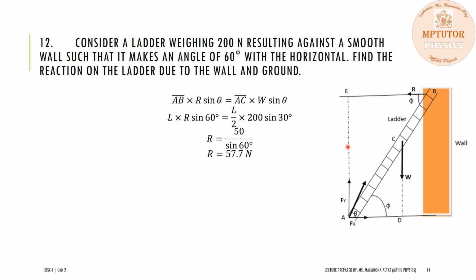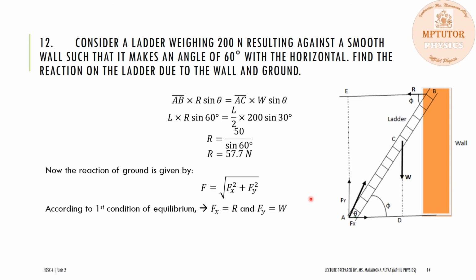Now we have to find out the reaction of the ground, and the reaction of the ground F is given as the square root of Fx square plus Fy square. And now dear students, we will use the first condition of equilibrium to find out the values of Fx and Fy. So according to the first condition of equilibrium, the sum of forces acting along the x-axis must be equal to 0. And the sum of all the forces acting along the y-axis must be equal to 0.